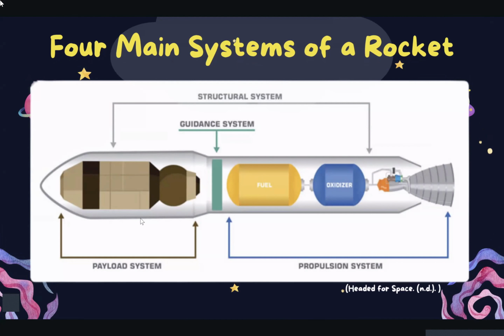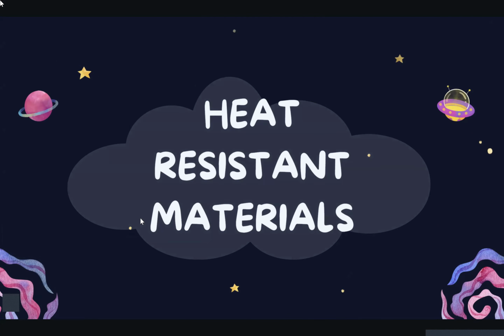Okay, now let's dive into the heat-resistant materials used in rocket systems. First, let's have a look at the main systems of a rocket. A rocket is made up of four main systems: the payload system, which carries the cargo or instruments; the guidance system, which controls the rocket's direction; the propulsion system, which generates thrust; and the structural system, which holds everything together.